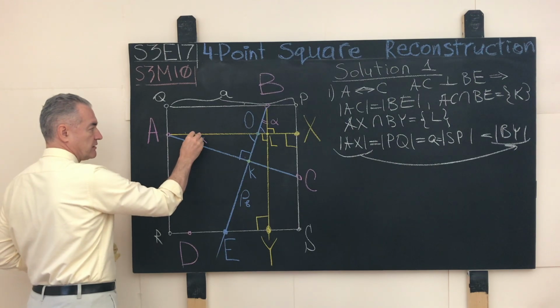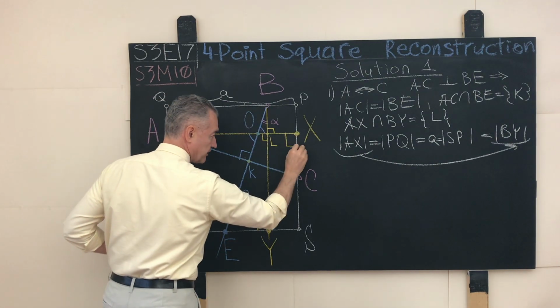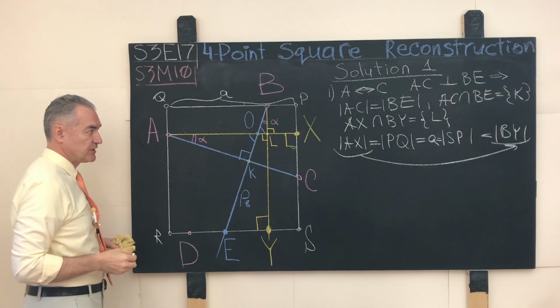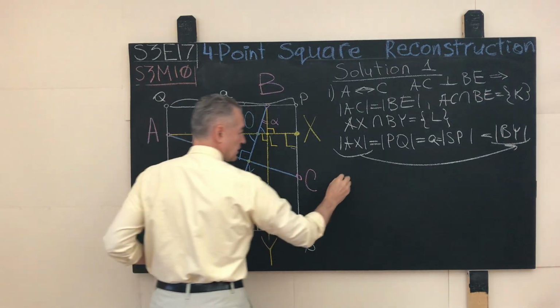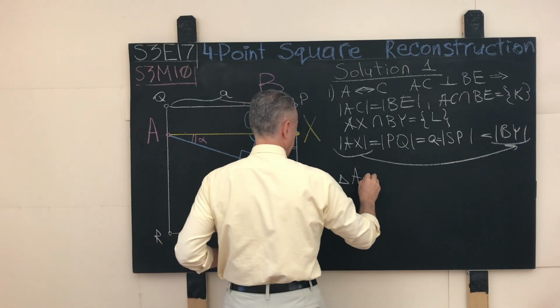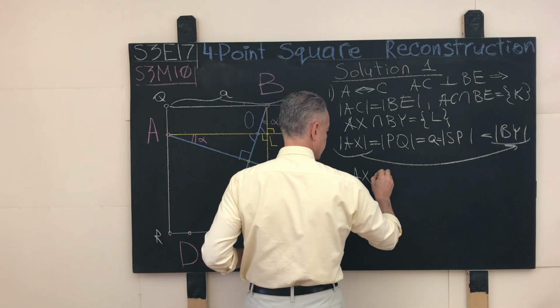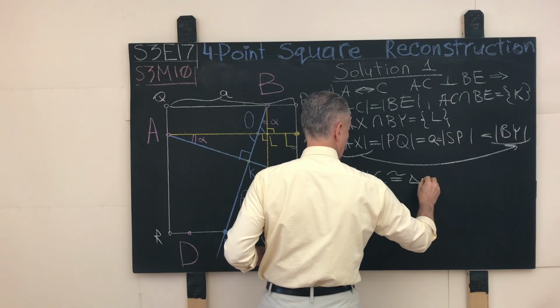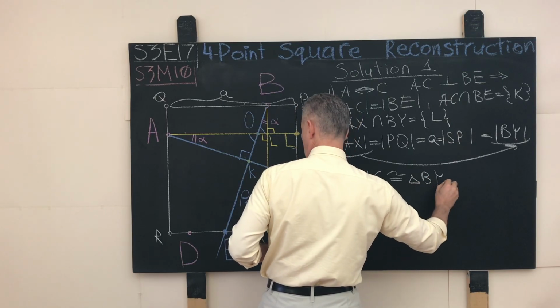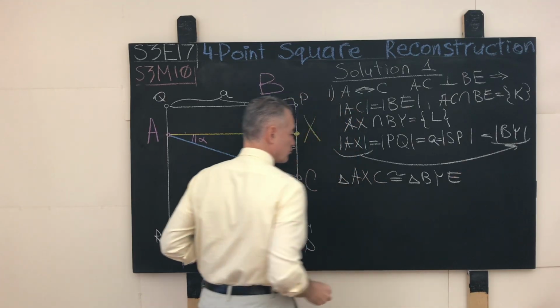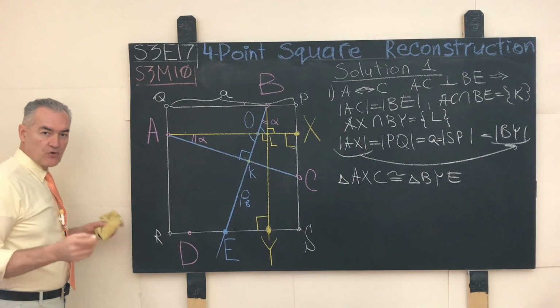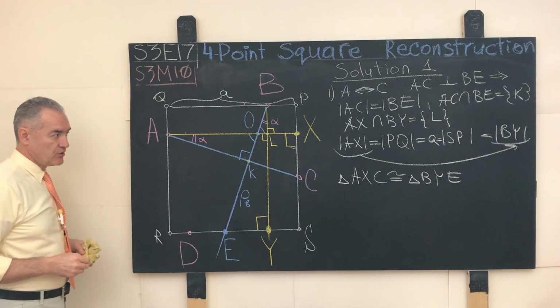From the angle-side-angle congruence principle, it follows that the triangle AXC is congruent to the triangle, which one? BYE. And then, in congruent triangles, against angles of equal measure lie sides of the same length.